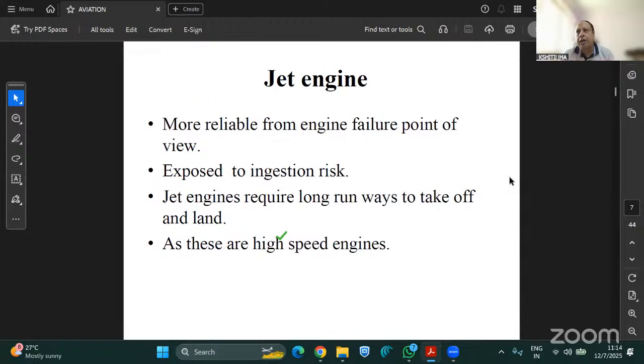And apart from that, there have been a few instances in the past where damage to jet engines has happened due to ingestion risk. I can give you an example. Very long back, I think one of the aircraft was flying from Jakarta to Kuala Lumpur. So what happened in between?